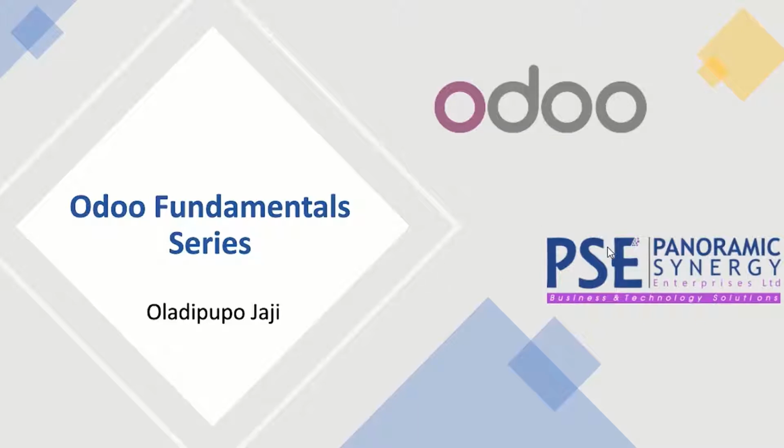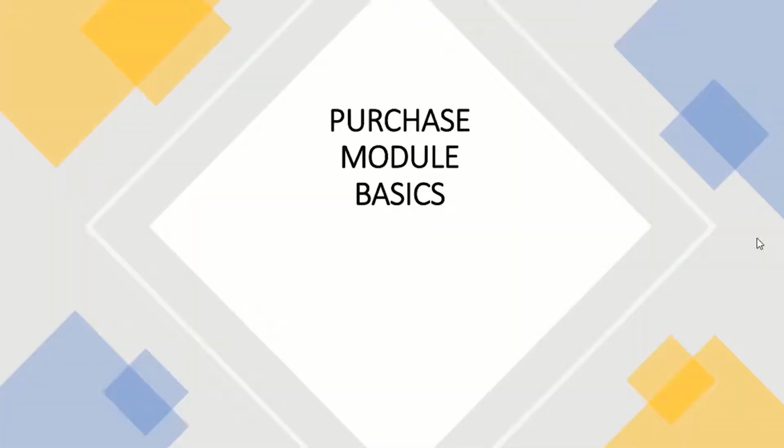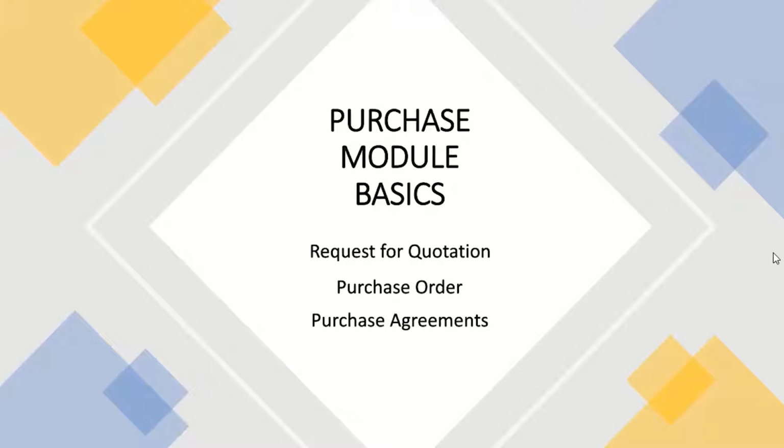Now, in today's series, I'll be taking you through the basics of the purchase module, and basically, the purchase module has about two procedures. That is the request for quotation and the purchase order. I'll also take you through the purchase agreement, which is one of the functions that the Odoo purchase module has that gives us the advantage over some other ERPs to be able to set up ourselves.